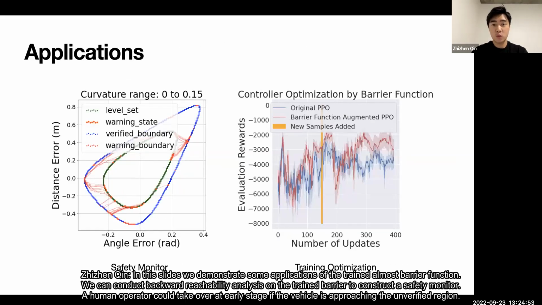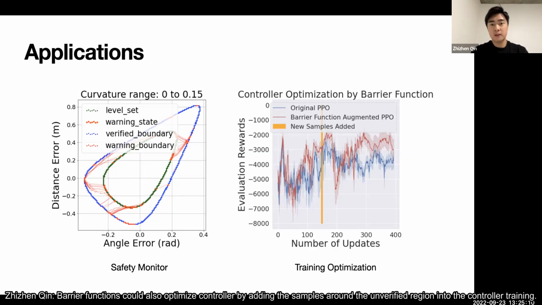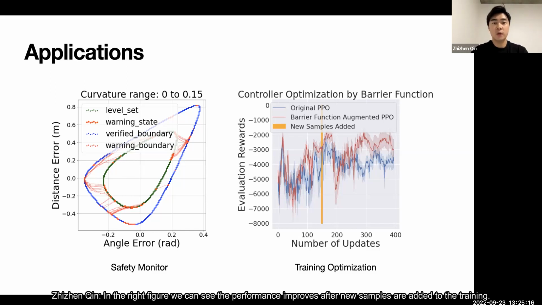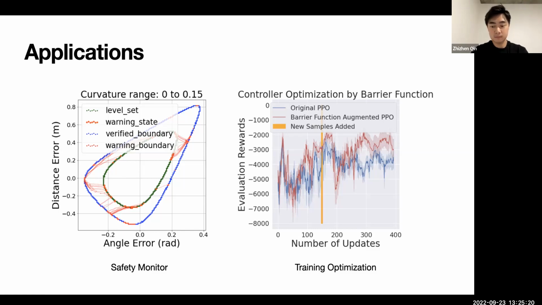In this slide, we demonstrate some applications of the trained almost barrier function. We can conduct backward reachability analysis on the trained barrier to construct a safety monitor. A human operator could take over at early stage if the vehicle is approaching the unverified region. Barrier functions could also optimize controller by adding the samples around the unverified region into the controller training. In the right figure, we can see the performance improves after new samples are added to the training.